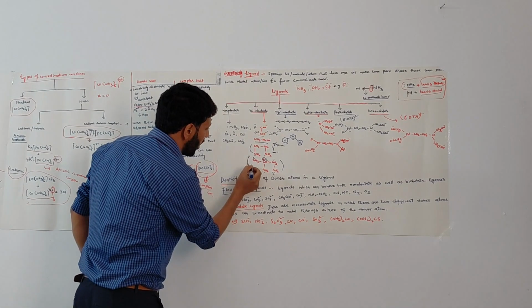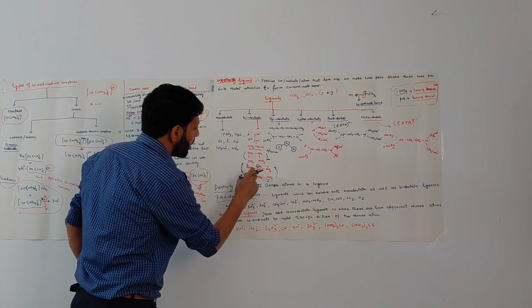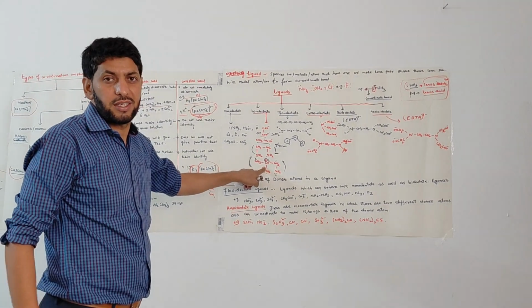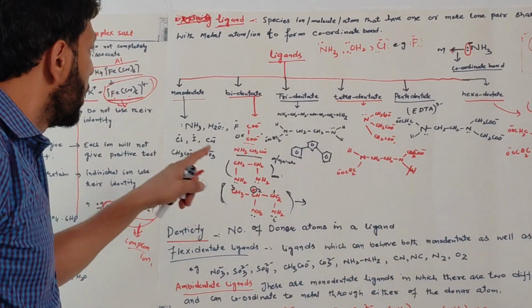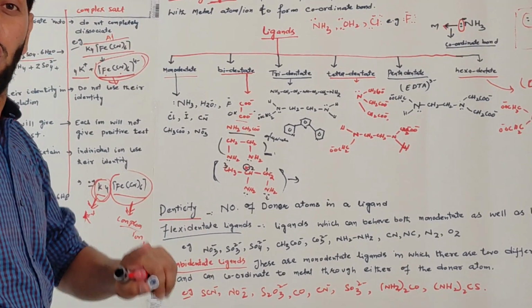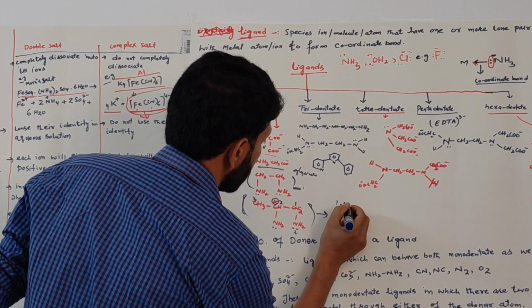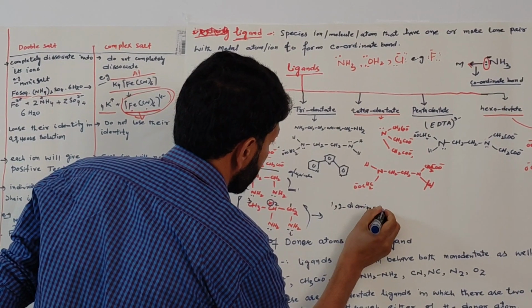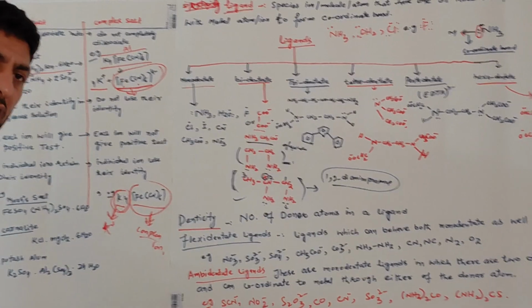This 1,2-diaminopropane is the only bidentate ligand that is a chiral ligand. Remember, this question may be asked in competitive exams. Name the bidentate ligand which acts as a chiral ligand. Your answer should be 1,2-diaminopropane. 1,2-diaminopropane is chiral. Okay.